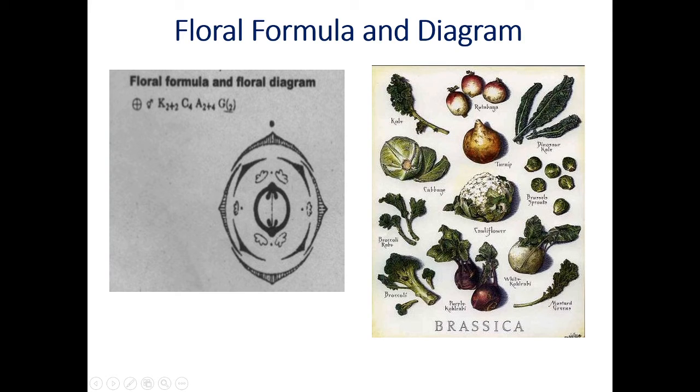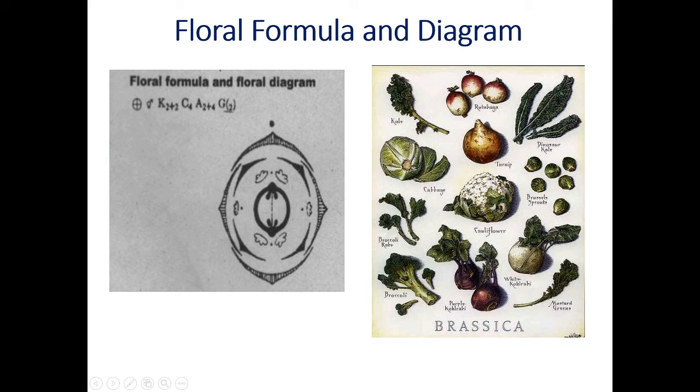If we take the TS of ovary, we will get the bicarpellary condition. A false septum is present at the center toward maturity, and ovules are marginal. Many ovules are present, 2 ovules in each locule, unilocular or bilocular. This is the floral diagram of family Brassicaceae. We have to draw in this manner. We can make the design simple, or some lines can differentiate the calyx and corolla.